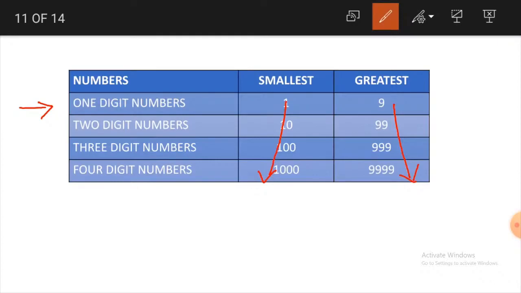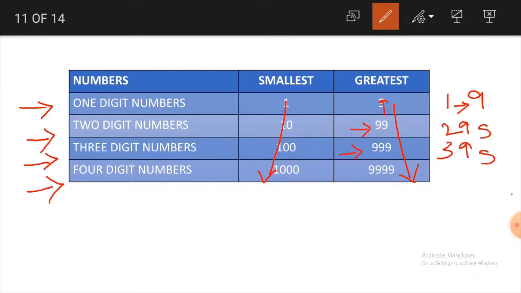In the same way, if I ask you to tell the greatest 4-digit number, it would be 4 nines, which is 9999. Understood? See, for greatest numbers we write nines. If it is 1-digit greatest number, we write 1 nine. If it is 2 digits, we write 2 nines. If it is 3 digits, we write 3 nines. If it is 4 digits, we write 4 nines.